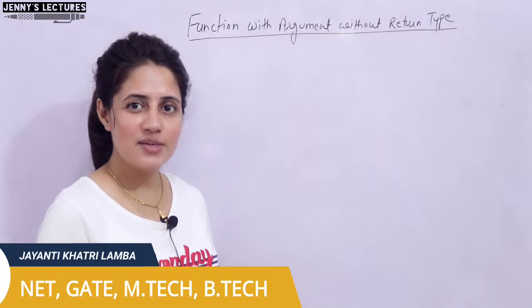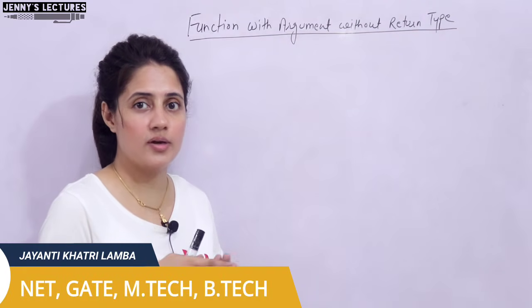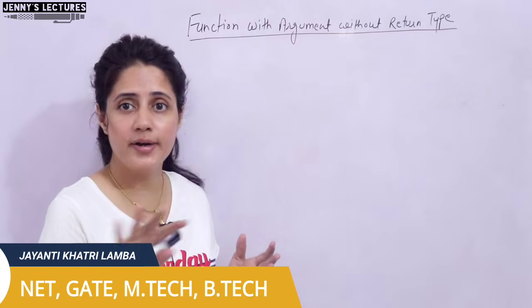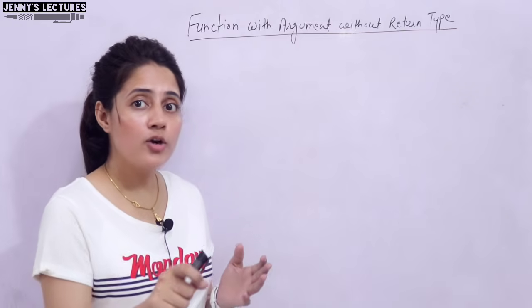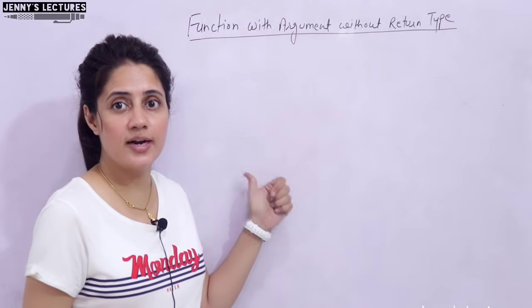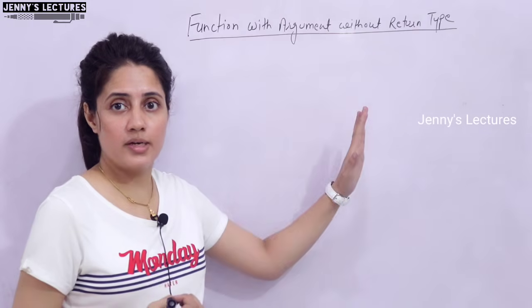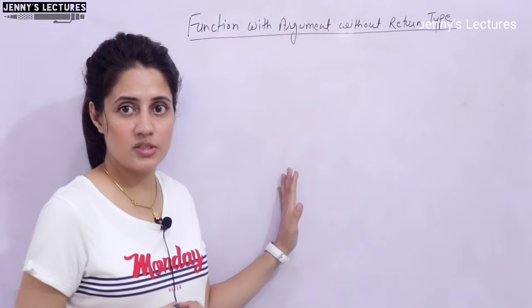So in the series of learning C programming, we are discussing classification of functions in C. We have discussed two classifications: a function with no argument and no return type, and a function with no argument but with return type. So here we will discuss the third classification of the function, that is a function with argument but no return type, means without return type. That we will discuss in this video, right?